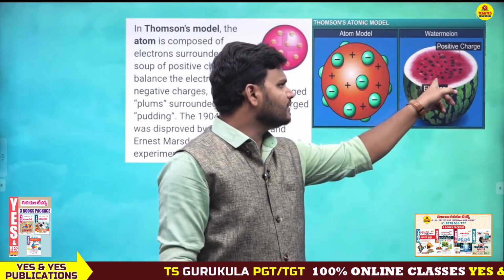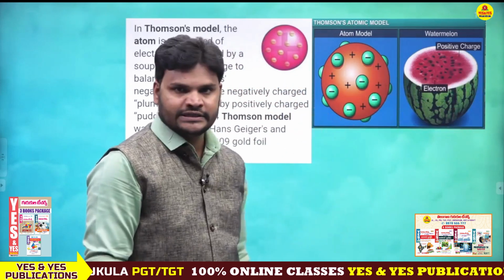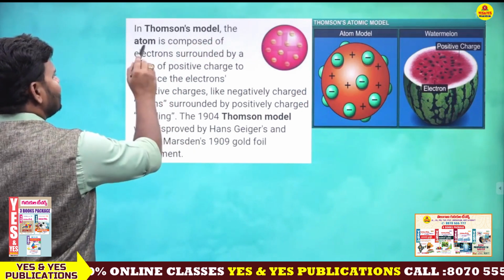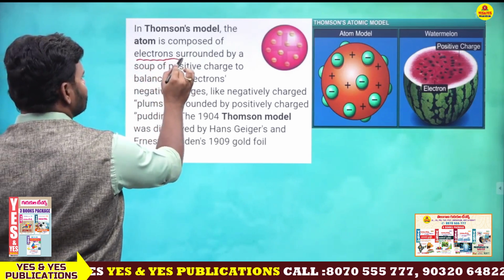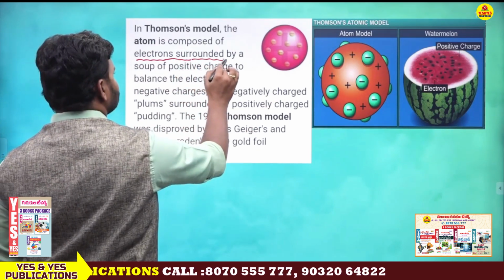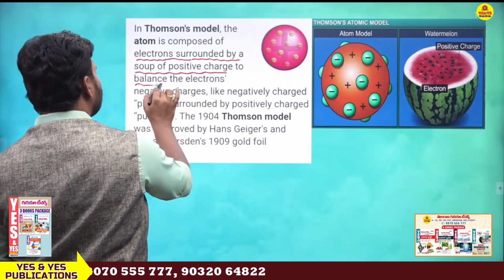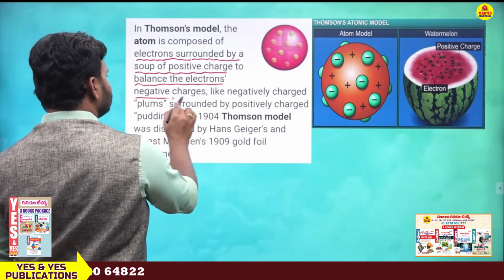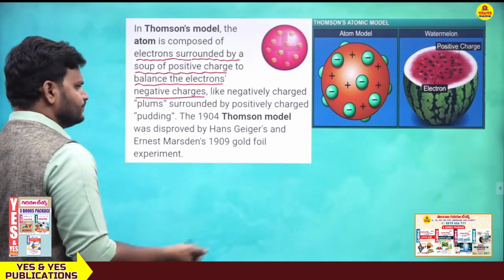In the Thomson model, the atom is composed of electrons surrounded by a soup of positive charge to balance the electrons. So, negatively charged plums surrounded by positively charged pudding.